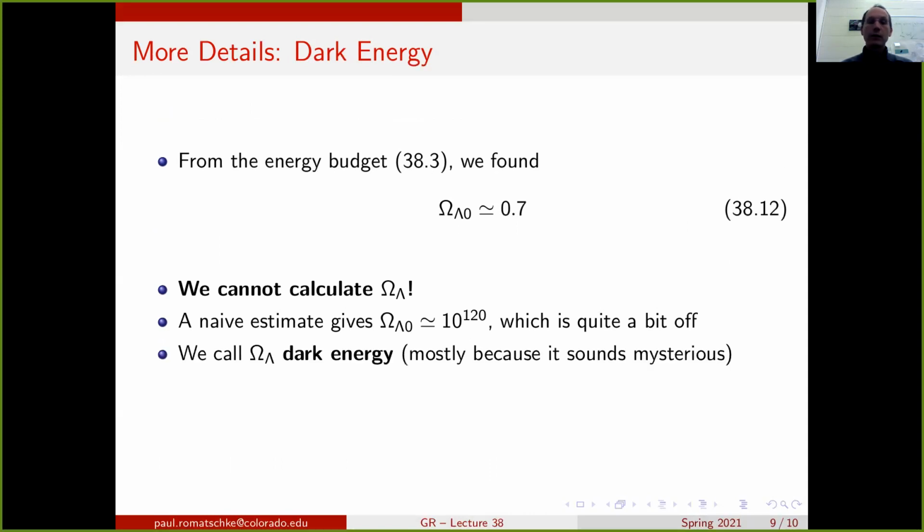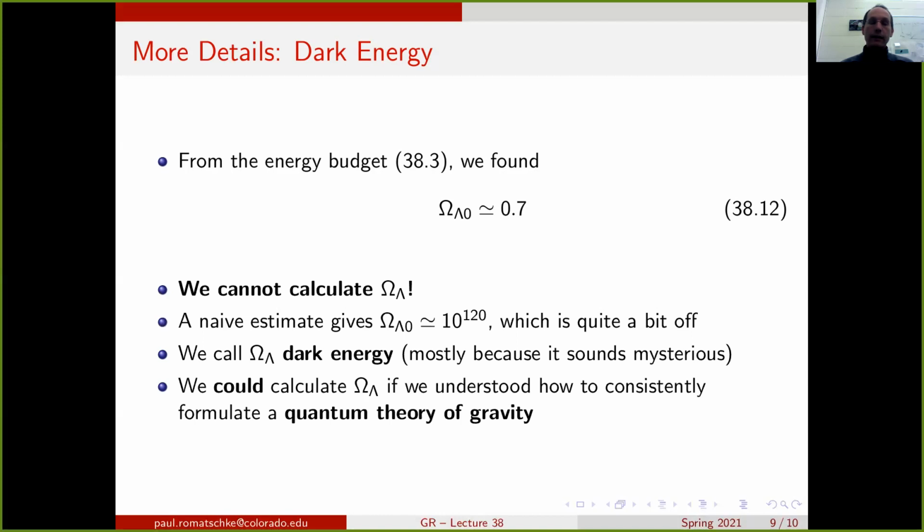Because we really don't know what it is, we call omega lambda dark energy, mostly because it sounds mysterious. This is an open problem in physics and cosmology. We really don't know how to calculate that. We would presumably be able to calculate omega lambda if we understood how to consistently formulate a quantum theory of gravity, but we can't. So that's what we're stuck with at the moment.